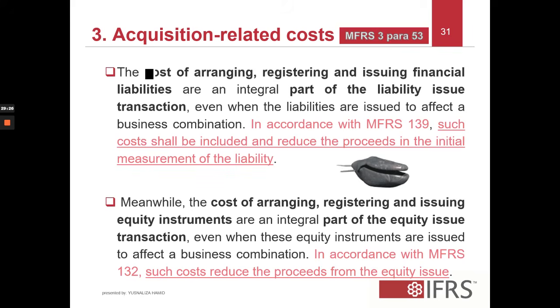information that is explaining further on acquisition related costs. So these are the examples, and in accordance with MFRS 9, again, such costs shall be included and reduce the proceeds in the initial measurement of the liability. If that is relating to, let's say, issuance of debenture, and you have the issuance cost of debenture, that should be reducing the cost of debenture, meaning that it is debited to the debenture account.